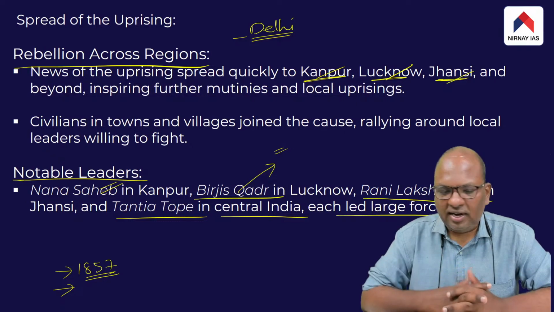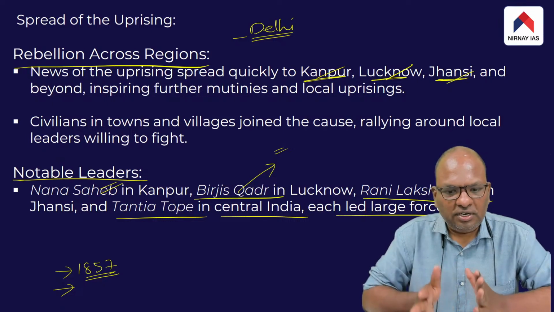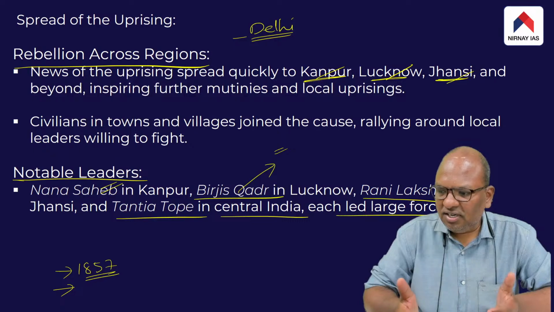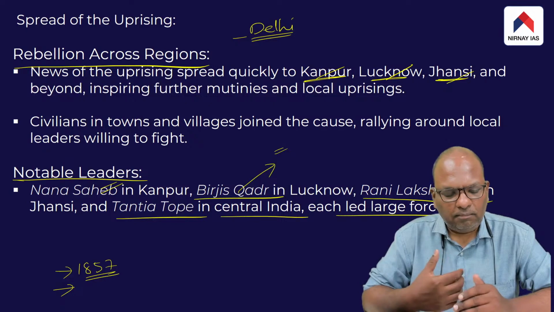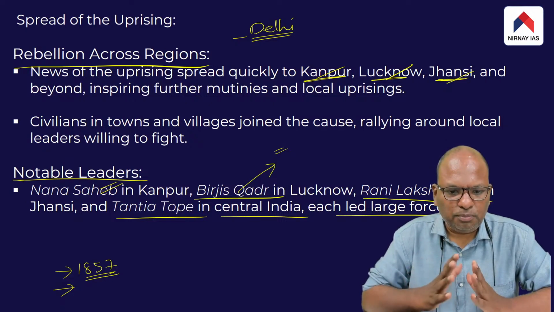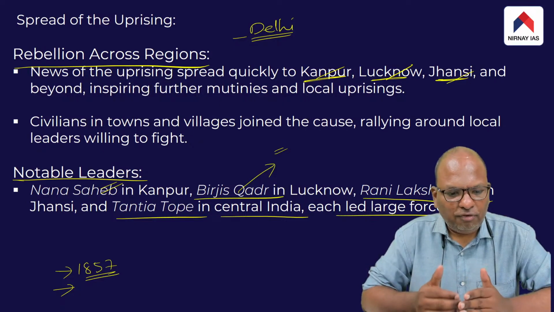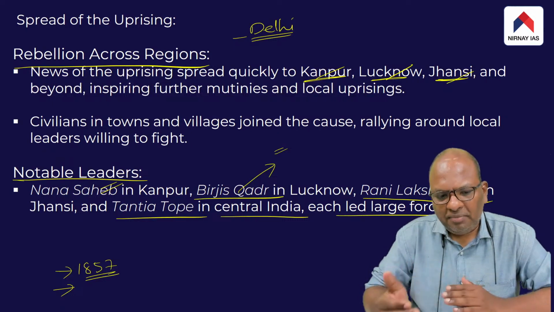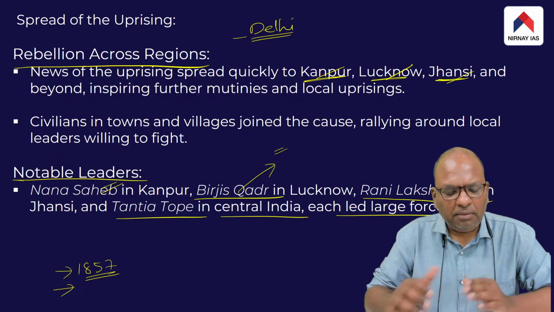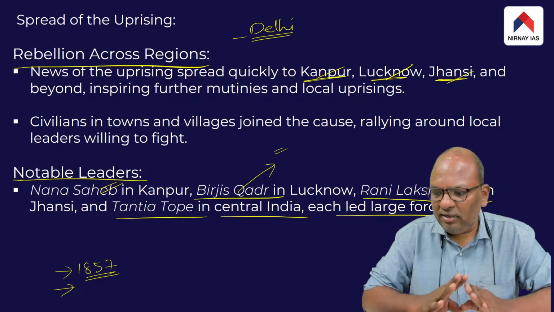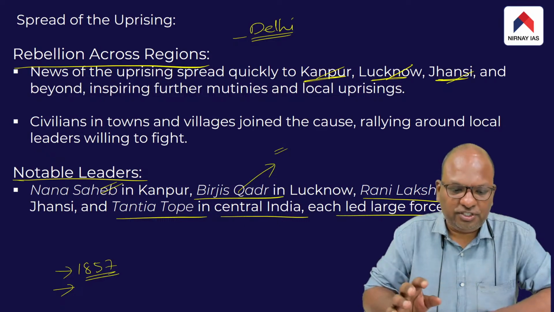Some other day, we can discuss the factors responsible for the failure of the 1857 revolt. But in this class, I discussed with you the reasons why this revolt broke out. In some other class, I will take up a discussion on the factors responsible for the failure of the 1857 revolt. Basically, by the end of 1857, of course, in some regions of North India the revolt continued till 1859, but by and large, by the end of 1857, the sepoys' revolt was completely crushed by the British.